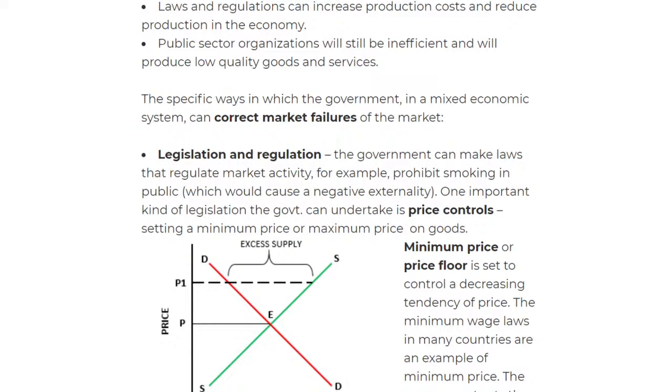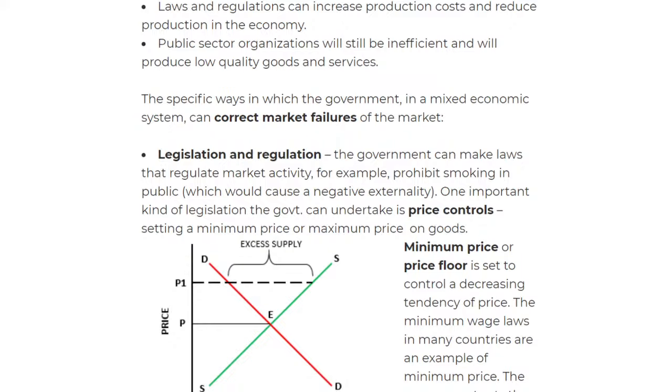Now we have something called the maximum price and the minimum price. So that's also quite important when having a look at it. Okay, so hopefully you understand that.